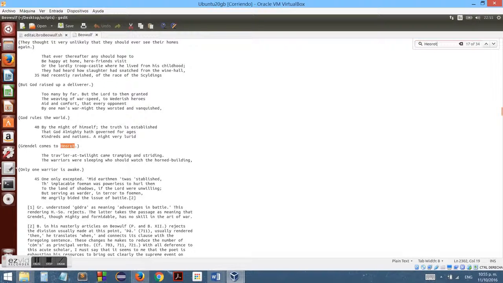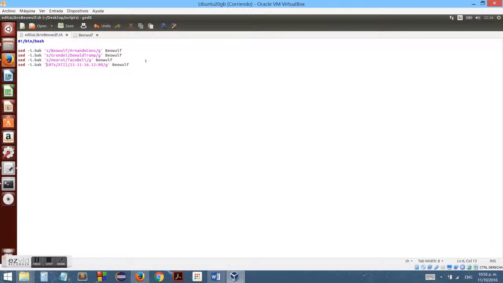Okay. So we go back to our batch file, and we can see that the Roman numeral of the chapter where Grendel is vanquished is going to be instead the date and time for which Armando Gons has to be at Taco Bell to find the target Donald Trump. So that's how it's going to work. That's how we're going to replace our Beowulf book text file with the hidden message for our agent.